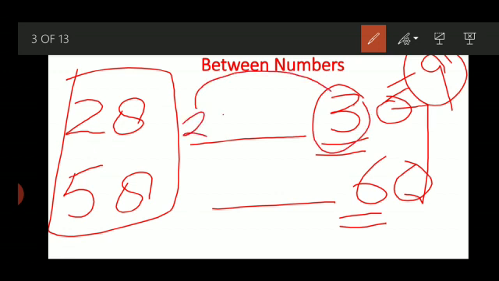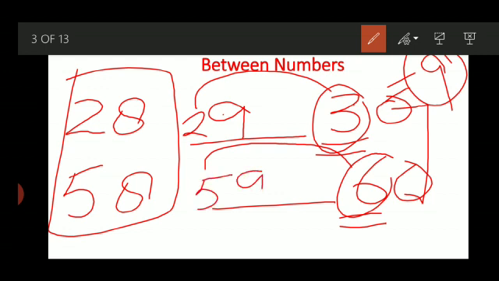2. And 0 changes into 9. See, this is the 6. What comes before 6? 5. And 0 changes into 9. Now see the sequence: 28, 29, 30, 58, 59, 60.